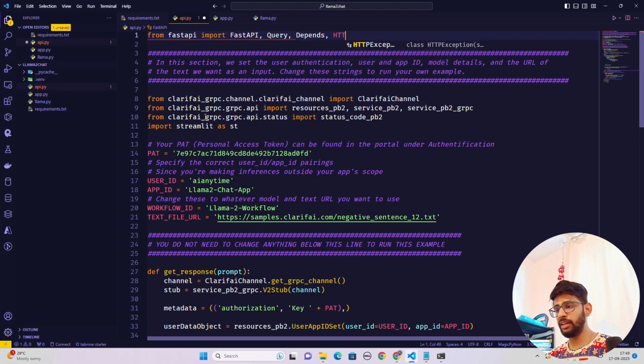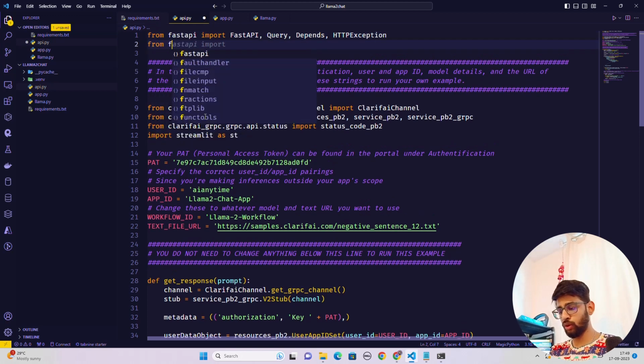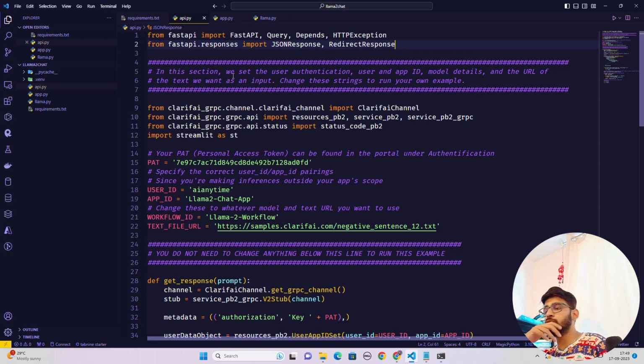Depends, HTTPException. Yeah, this is what I need from FastAPI, and import FastAPI. Then I need FastAPI from responses. So from fastapi.responses, I'm going to import JSONResponse for output, and then I need RedirectResponse to redirect to the docs, the Swagger specification, or whatever you call it. Okay, JSONResponse, RedirectResponse.